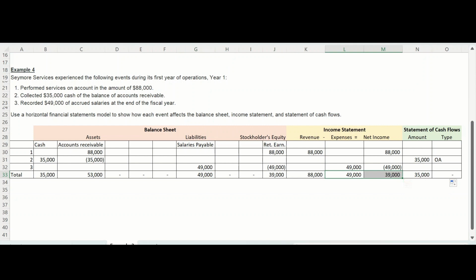Next, we have revenue of $88,000 minus $49,000 of expenses, which gives us net income of $39,000. That is a correct equation, so we are good. And then currently, the net change on the statement of cash flows is $35,000. We can check that back to the cash account on the balance sheet, which is also $35,000. We are correct. We match. So we can move on to the next question.